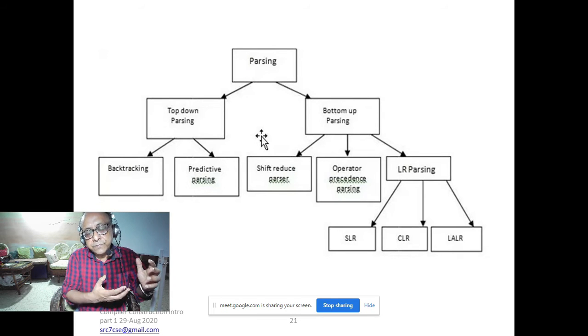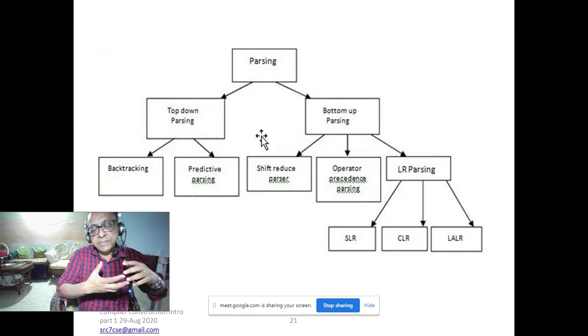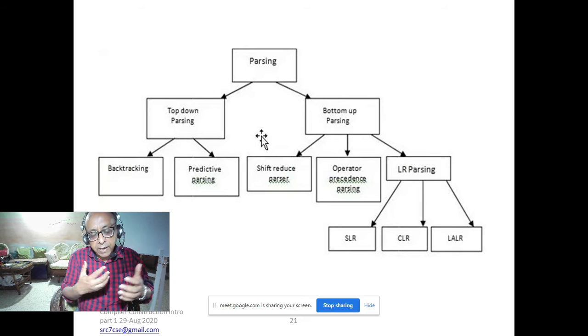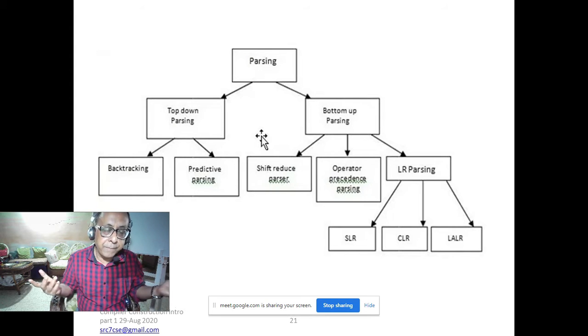Even after the tokenized form, it is again a series of tokens. Now we have to find out whether there is a meaning or not. So whether we get the S symbol from this string, and we should get it in one unique way only. If we can find the S symbol in multiple ways, then we will say it's ambiguous. So that is the reason for parsing. How to do the parsing?